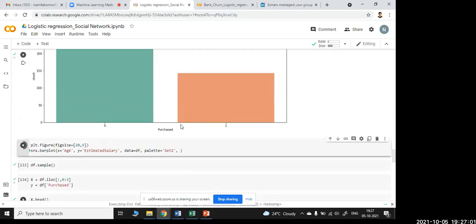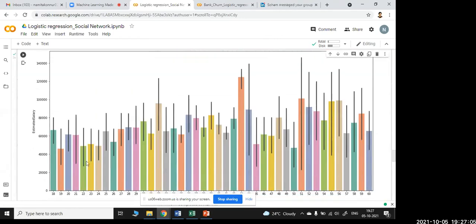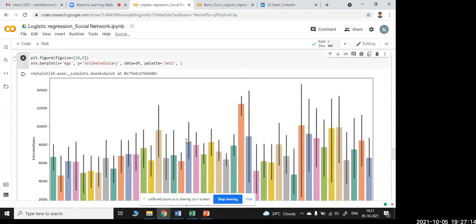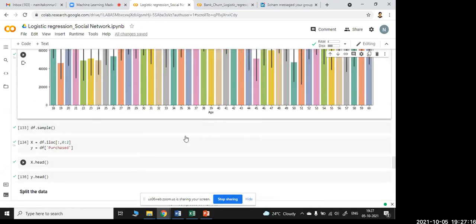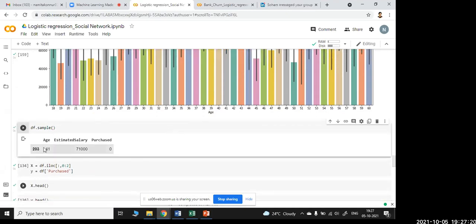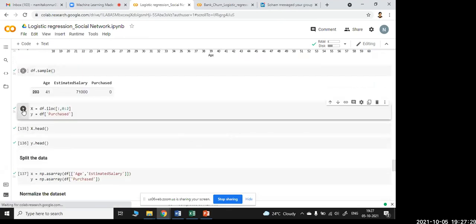And here again, age and estimated salary, both diagrams we can see. These are candlestick-style charts where you can see the estimated salary on the upper part and age on the lower part. So how they are linked and what their salary is has been shown here. Then next, sample, df.sample. So here age group of 41, estimated salary 71, and the purchased is 0. And again with the purchased one, iloc 0 to 2.